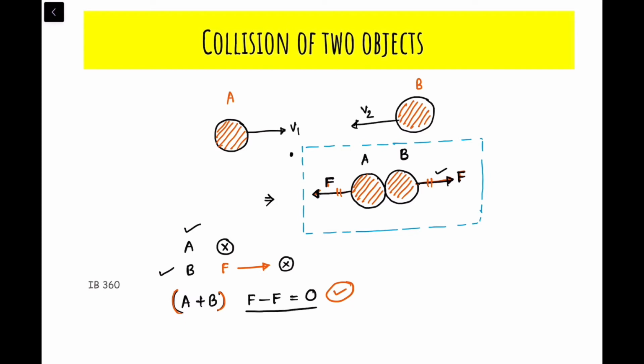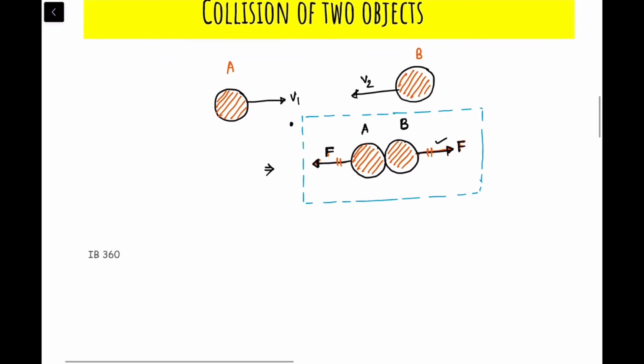So the momentum of ball A plus the momentum of ball B at any point in time would be conserved. I can write this as the initial momentum of ball A plus the initial momentum of ball B will be equal to how much?